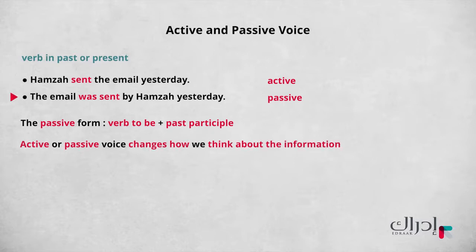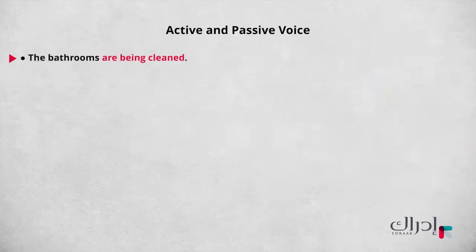Let's say the main focus of the sentence is to show that the email was sent. It does not matter who. So in this case, we are showing that the action happened or is happening. And who did it isn't what's important. Let's look at these sentences as an example of what I just said. The bathrooms are being cleaned. Or, the security system is being installed. In these examples, the main focus is that the bathrooms were cleaned and the security system was being installed. Again, the action is what is important and not the subject or who did it.